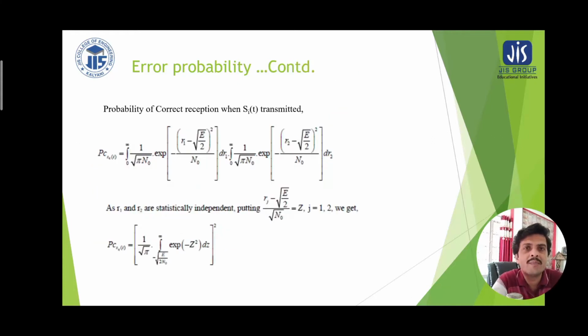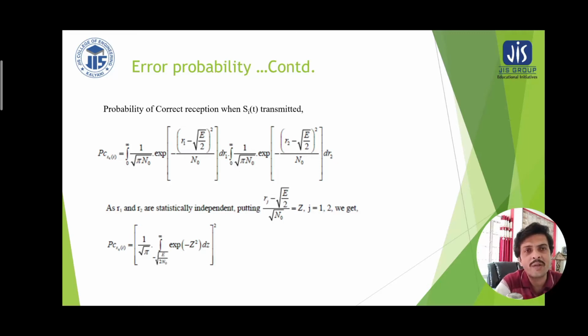Now the probability of correct reception when s_i(t) is transmitted is the integration from 0 to infinity of 1 by square root pi N0 exponential of minus (R_i minus square root E by 2) squared divided by N0. What is square root E by 2?